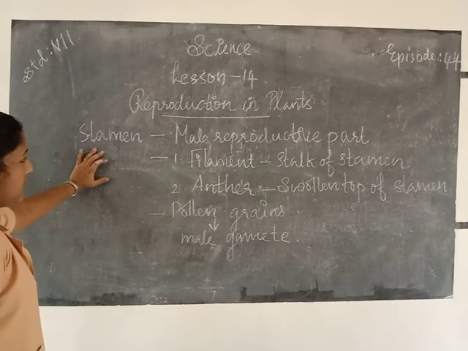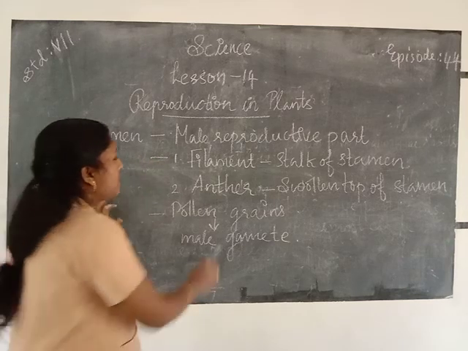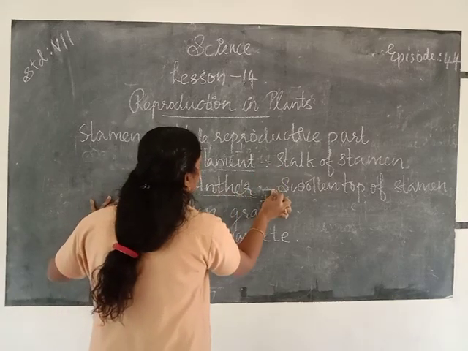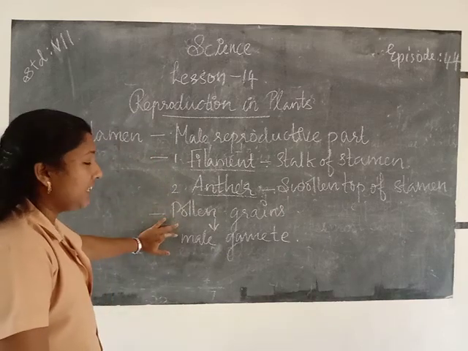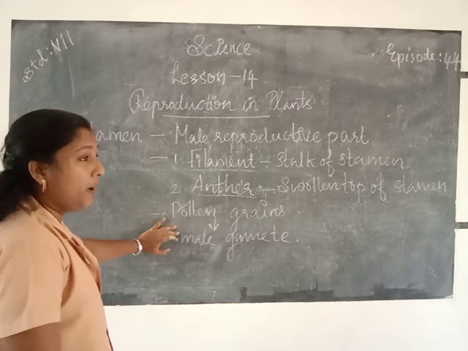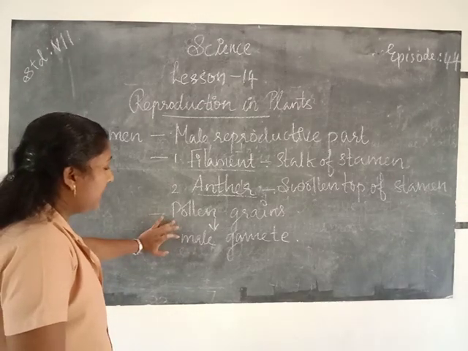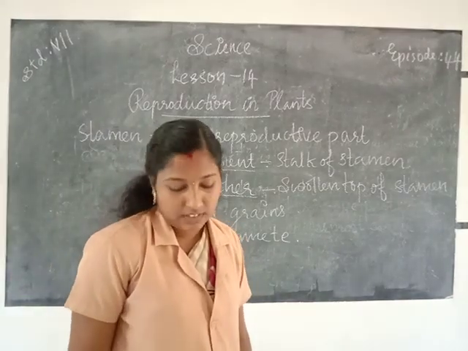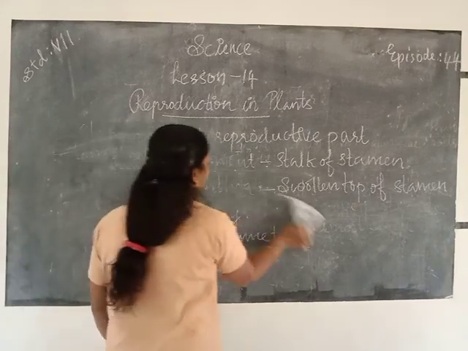So stamen is the male reproductive part of a plant. The stamen consists of two parts, filament and anther. Filament is the stalk of stamen, anther is the swollen top of stamen. The stamen contains pollen grains. The pollen grain appears as a yellow, powder-like substance which is sticky in nature. Inside the pollen grains, the male gamete is there. Okay. Next part of the flower is the pistil.